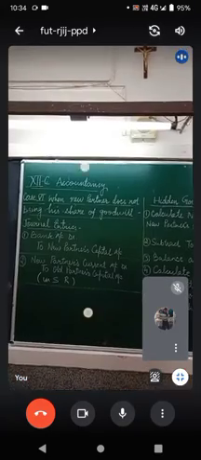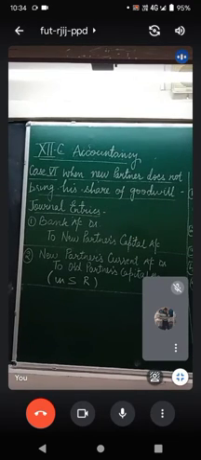So let us check out the journal entries which are required to be done. I am sure you are able to see the board. Okay, case 6, when the new partner does not bring his share of goodwill. So you write down the journal entry which is to be done. First journal entry is to record the capital brought by new partner.